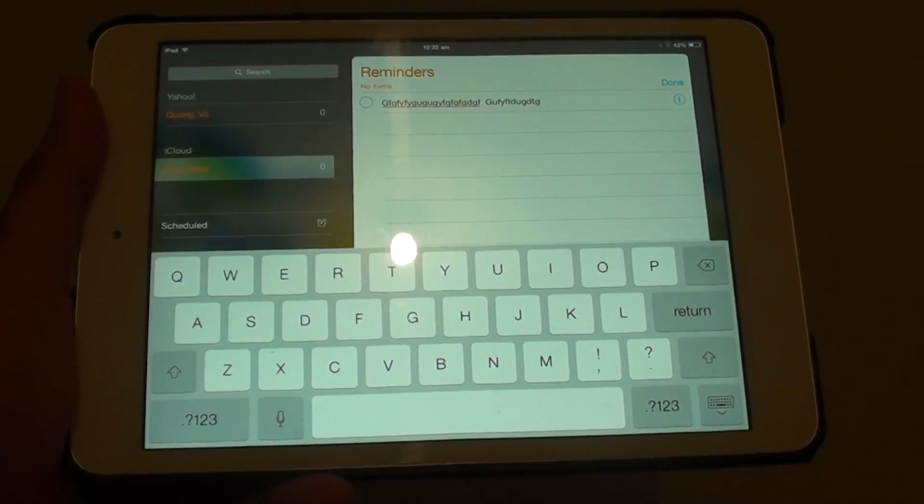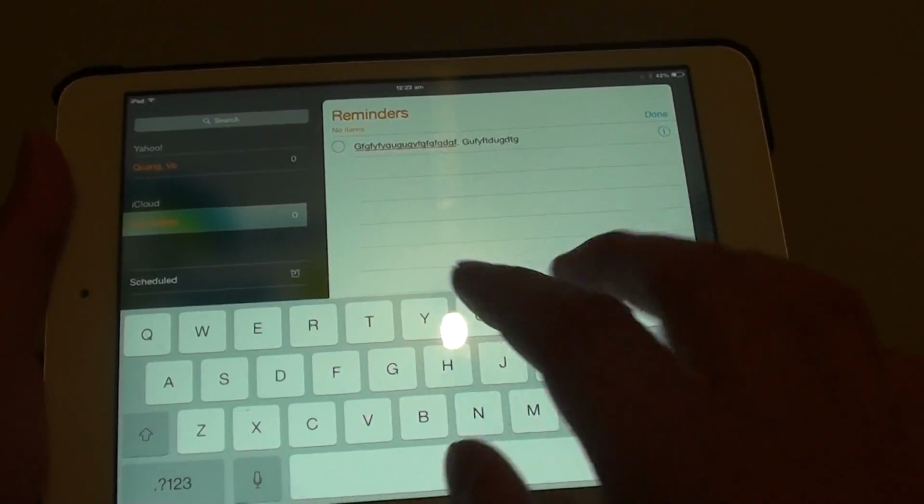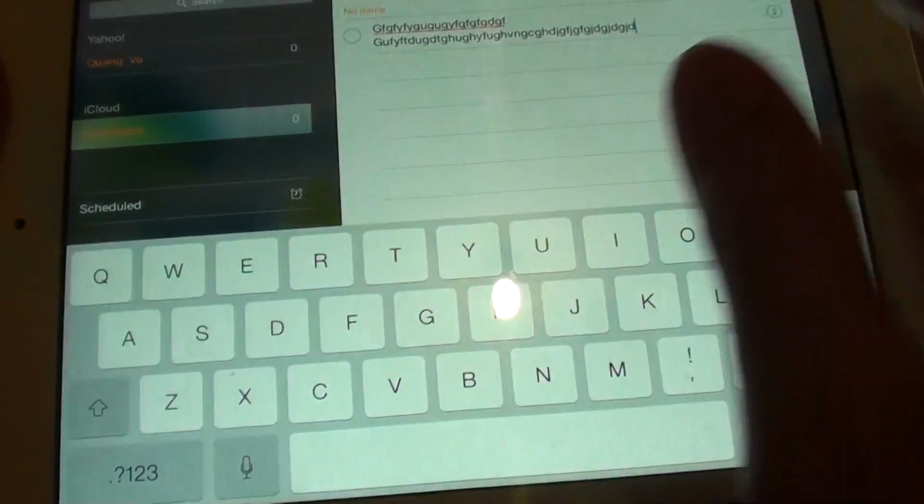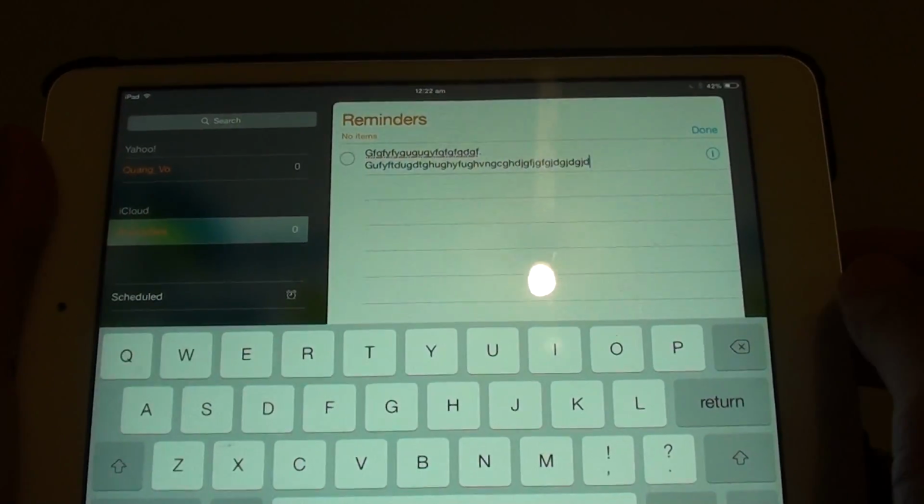How to turn off keyboard sound on the iPad mini. Whenever you type on the keyboard, it makes a sound. So if you don't like this sound, you can turn it off.